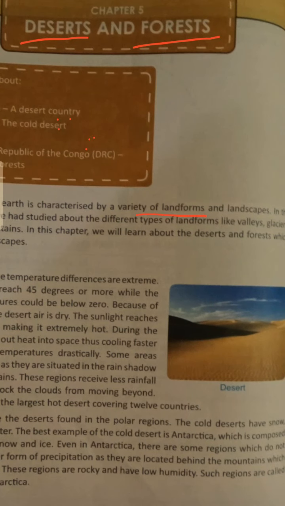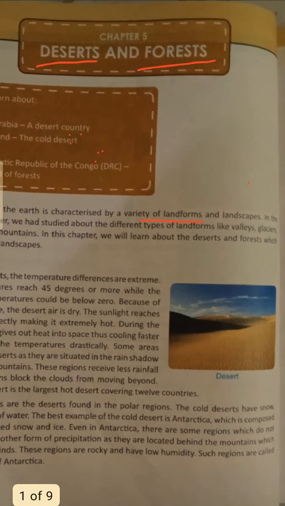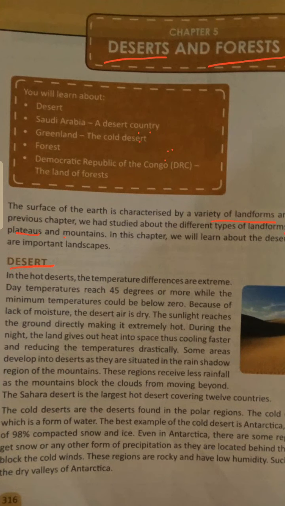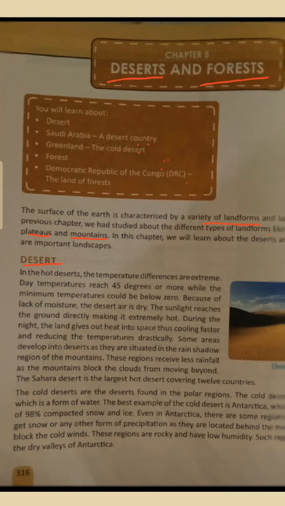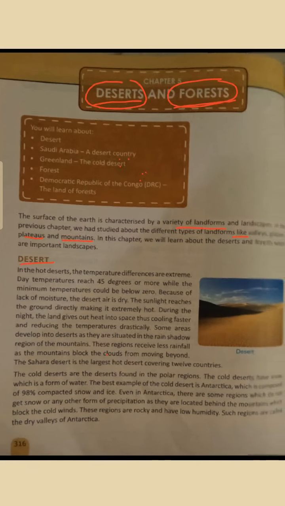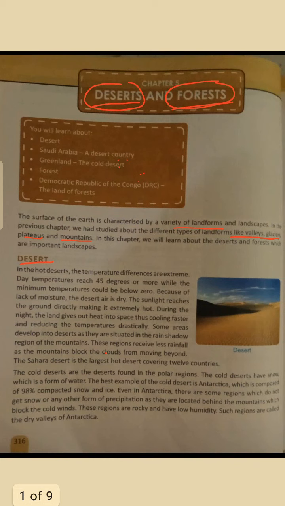The name of the chapter is Desert and Forest. As you all know, the surface of the earth is full of different kinds of landforms. On our earth's surface we can see many landforms, isn't it? Say for example, valleys, glacier, then plateau, mountains, hills, rivers, etc. And desert and forest. These are two such landforms we see on the surface of the earth. So today we are going to discuss in detail about these two landforms.